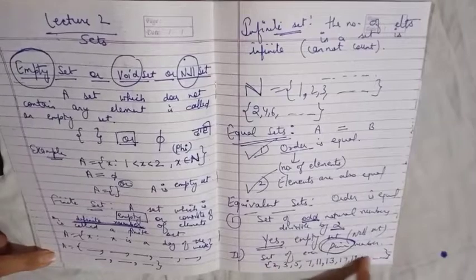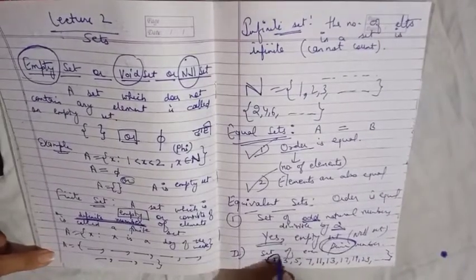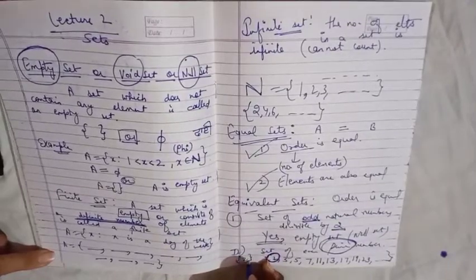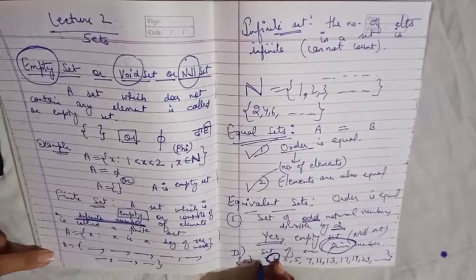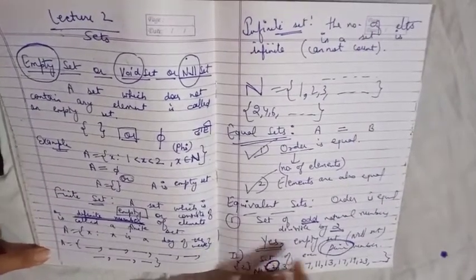Is there any even number here? Yes, 2 is even as well as prime. So the answer for this set will be 2, and it is not an empty set. So the answer will be no, because 2 lies in the set, so it is not a null set.